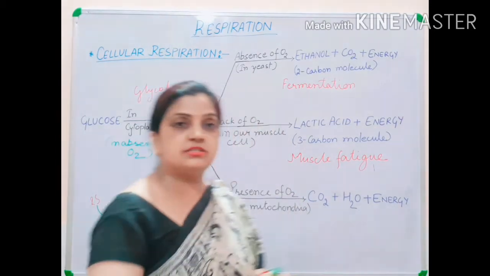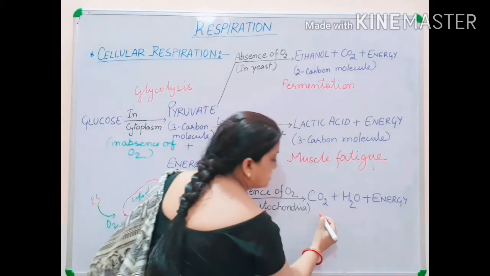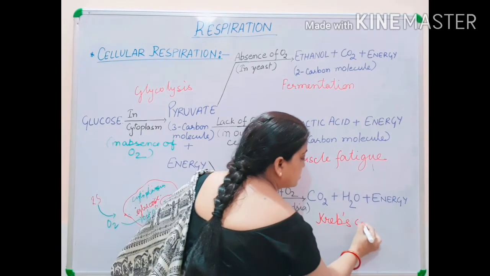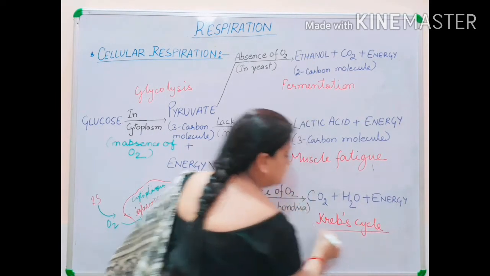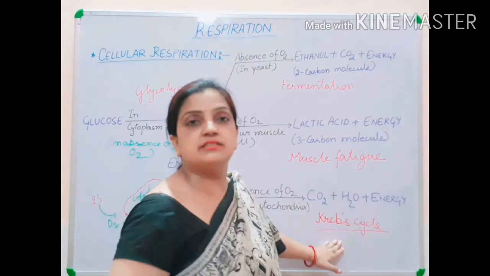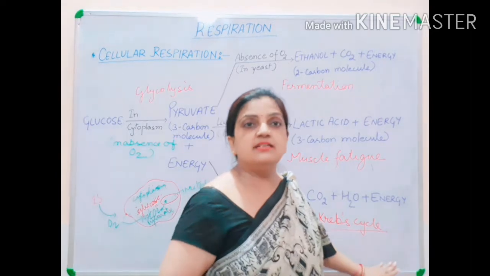And this process, children, is called the Krebs cycle.